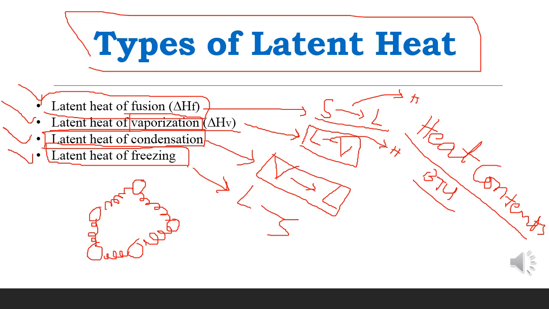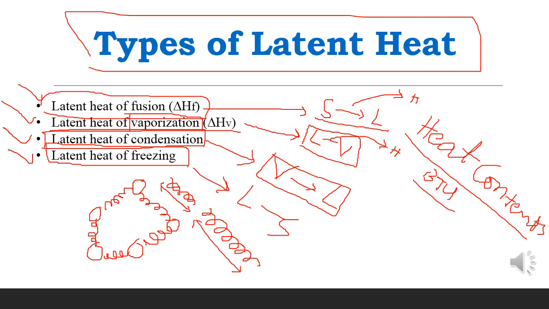So what is the latent heat of fusion? It is the amount of energy needed to stretch these springs permanently. Suppose the spring has a certain length, and the amount of heat needed to stretch it permanently means it will now become wider.